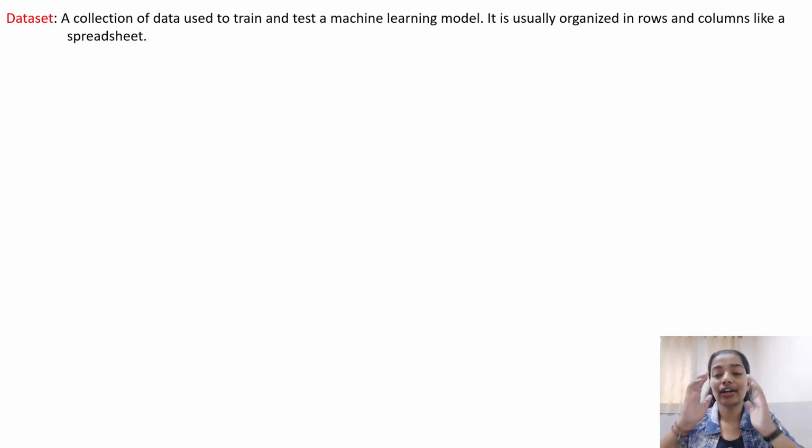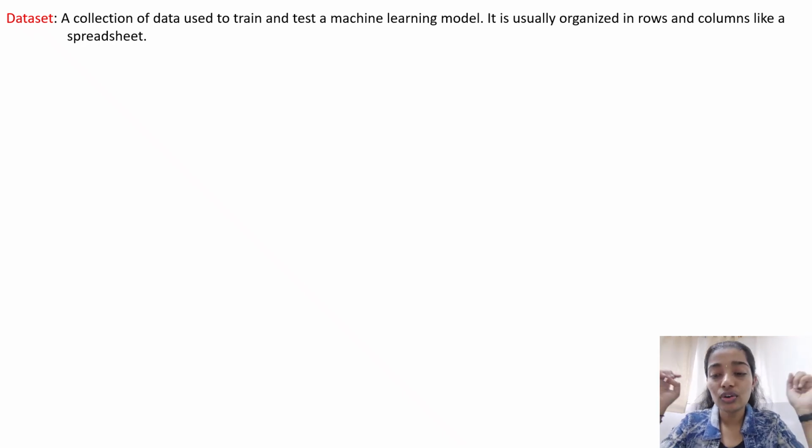The very first term that everyone should know, because while training a model, the very first thing that we do is to select a data set. If we don't have a data set, we won't have anything to train, we won't have anything to test on. So when it comes to training a model, dataset is something that we must know. So dataset is nothing but the data. It is simply a collection of data. It is organized in rows and columns like spreadsheets.